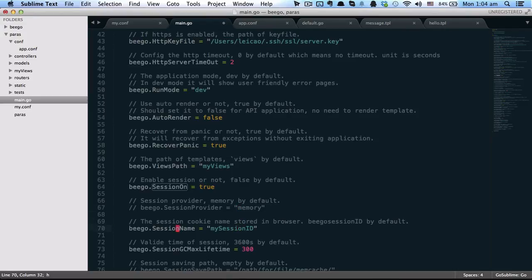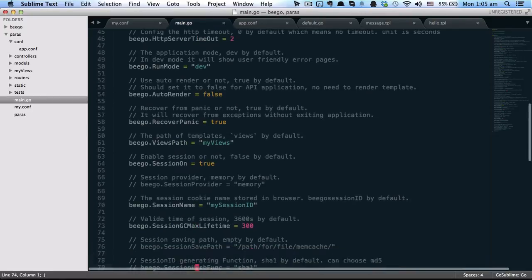So we have a session name. You can define your different session name. The default one is Beego session ID. So the session name is actually a cookie name. So the cookie name is stored in the browser. So you can define the session expire time.